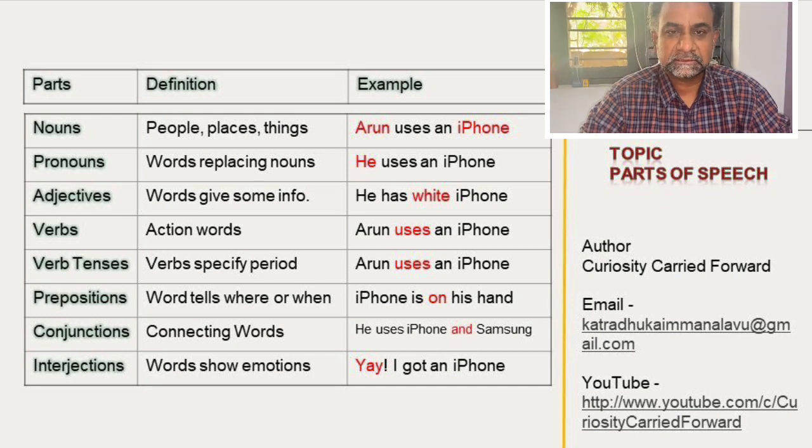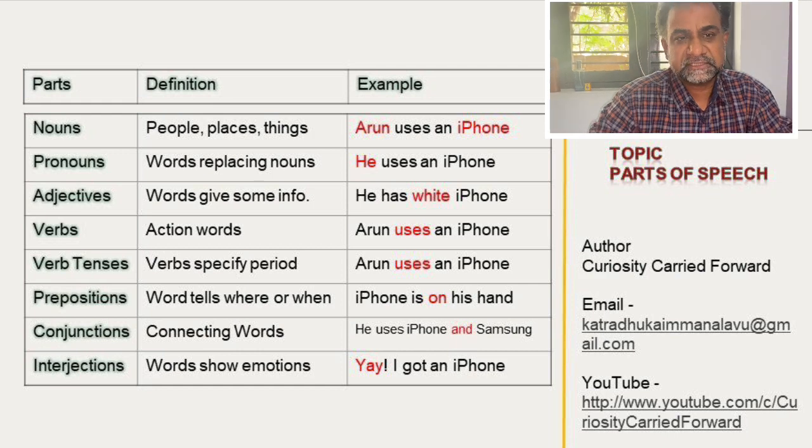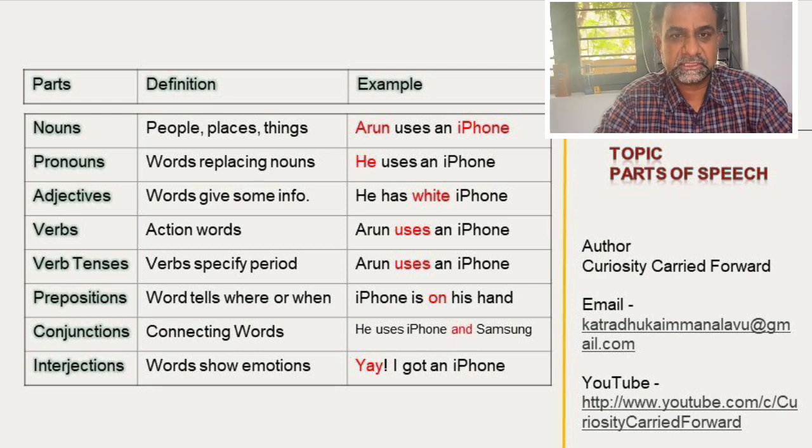Okay. That is one. And next one is the construction of a sentence. That means the structure of a sentence, we will see what the major parts are. Okay. So what are the different parts? 8, we saw. Now what are those?